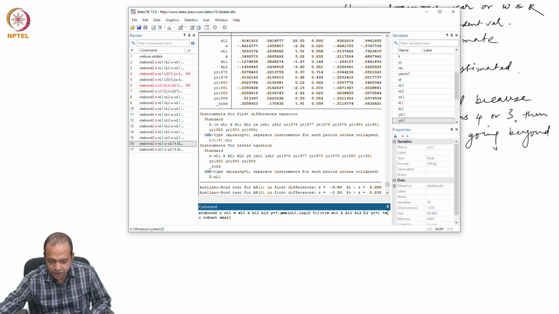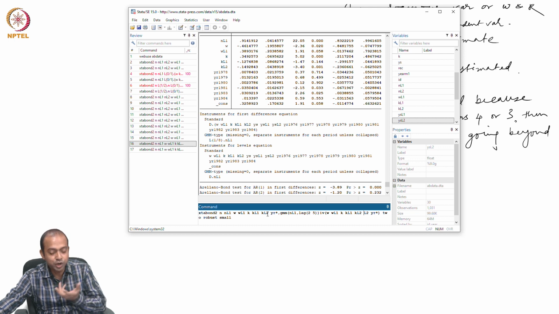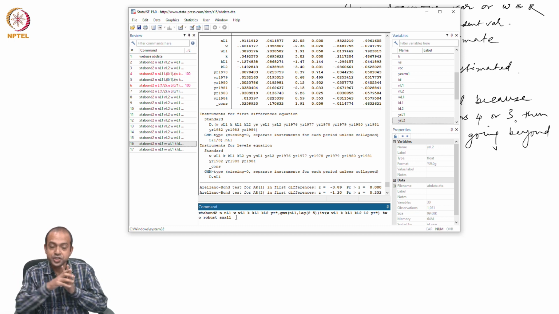What are we estimating? We are putting restriction on lag length up to 5, but my dependent variable is N and only 1 period lag, there is no YS. That is the only modification, and then I am using system GMM, robust standard error, small sample correction.